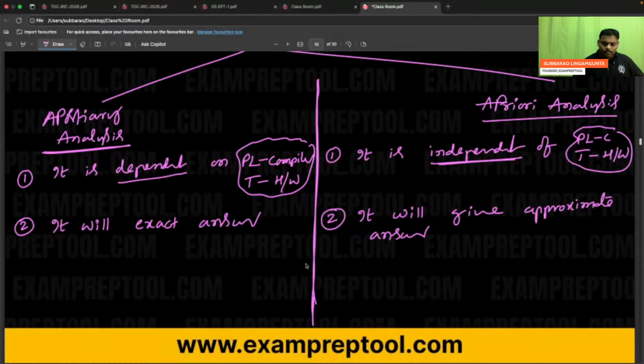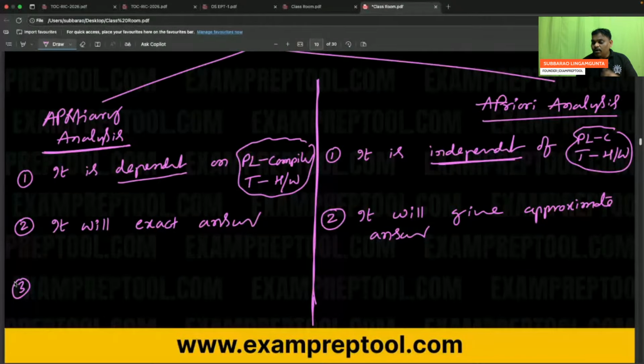Okay, that's fine. The problem with the first model, though, is that it is giving the exact answer. Suppose I give one program and ask what the time complexity is. It is dependent on the real things: the programming language of the compiler and the type of hardware.